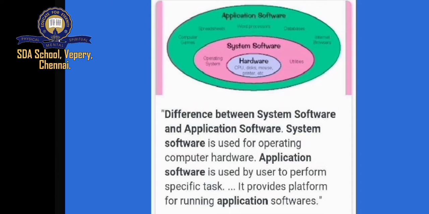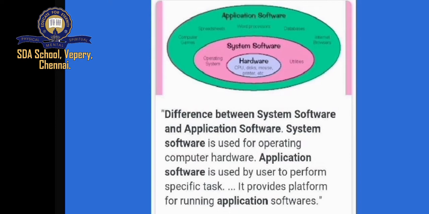In system software, operating system and utilities, these two we find. Then we have hardware, that is CPU, disk, mouse, printers, etc. All these things we operate in the application software. And application software is divided into 4 parts: one is word processor, second is database management system, third is electronic spreadsheets, and fourth is desktop publishing.